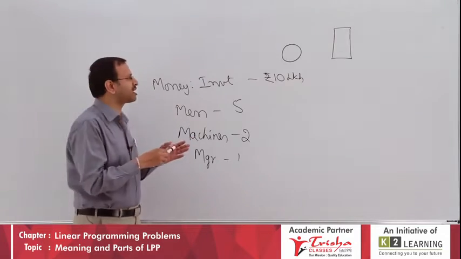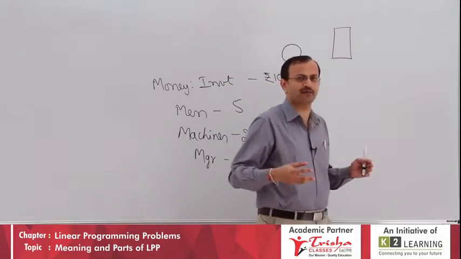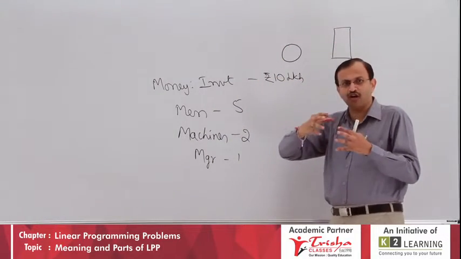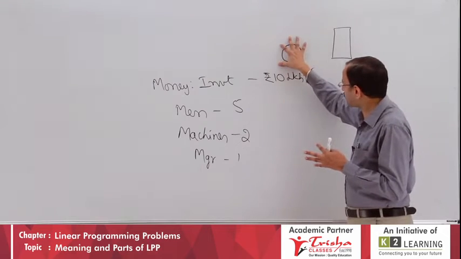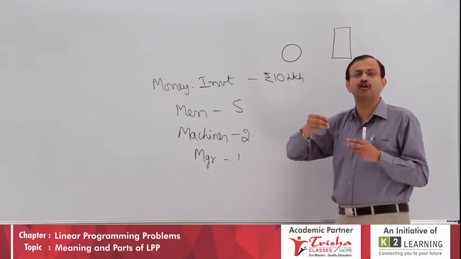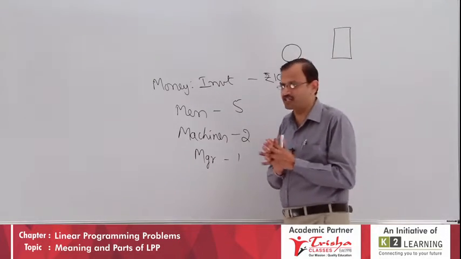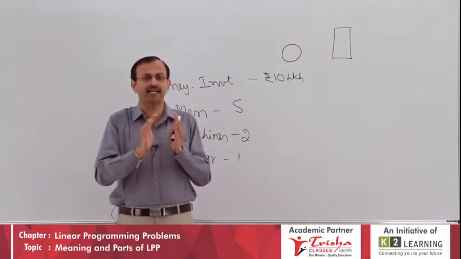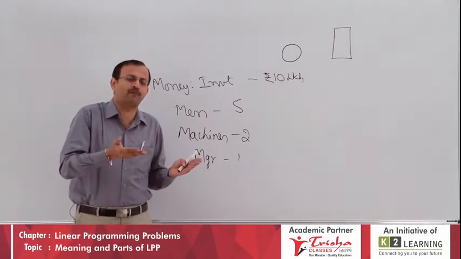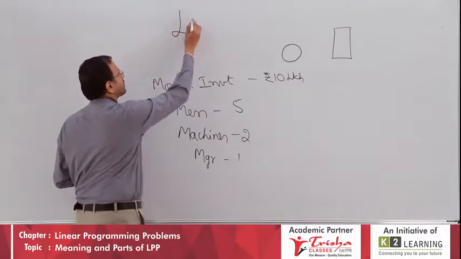The chapter is all about the allocation of production capacity. You have round type, you have rectangular type, how much to allocate, how much I should produce of the first one, how much you have to produce of the second one. When you are working this out, you have to solve some linear inequalities. With the help of linear inequalities, you are going to work it out. So planning or programming such linear inequalities so that the optimum profit can be arrived at, in a chapter called linear programming problem,